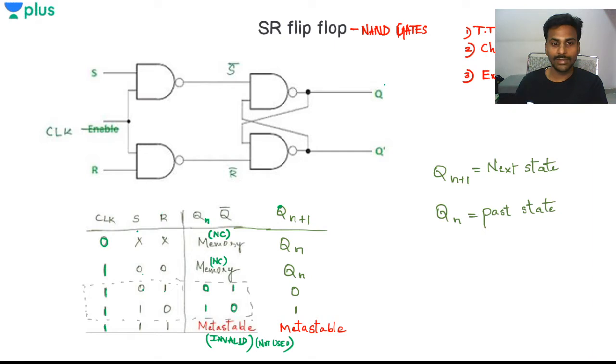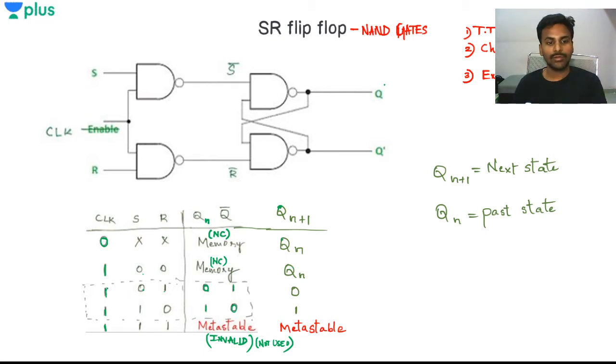Whenever the clock is 0, I don't care what S and R are, but the next state for the next clock pulse will be whatever memory I have. So I'll write Qn. Qn is the next state, so there is no change in the output.